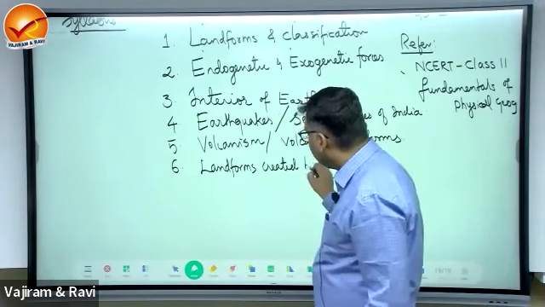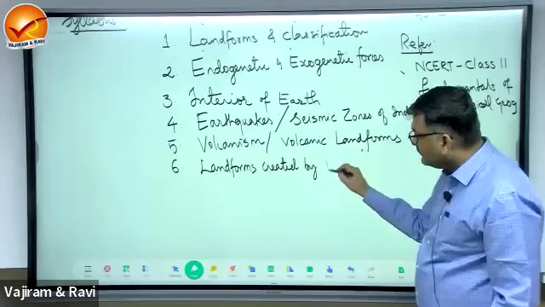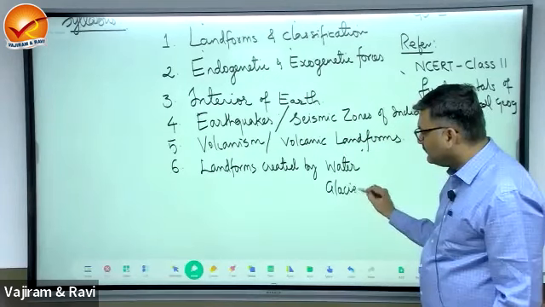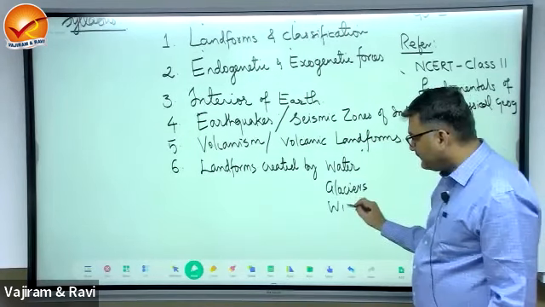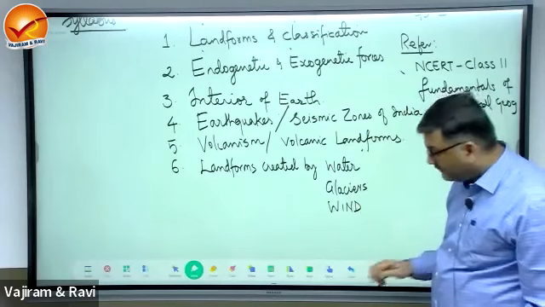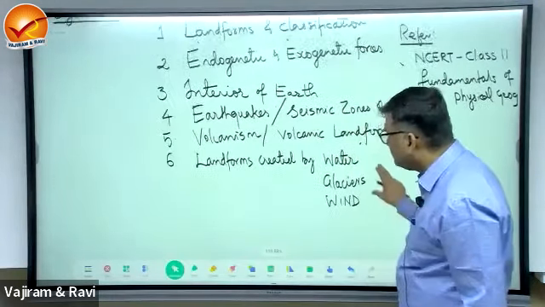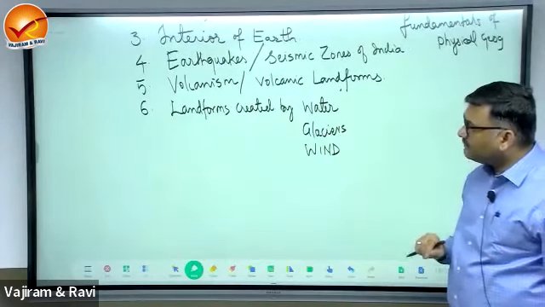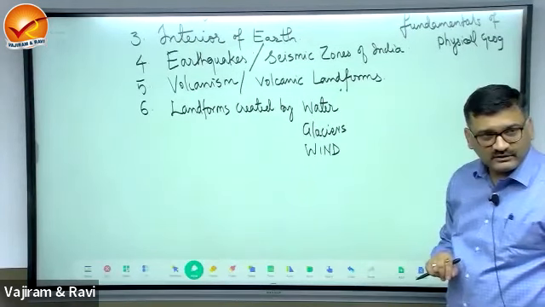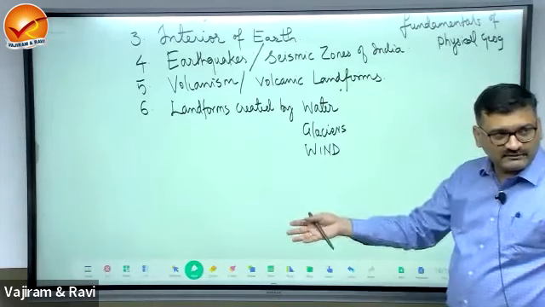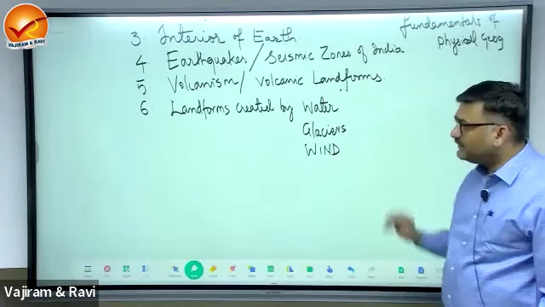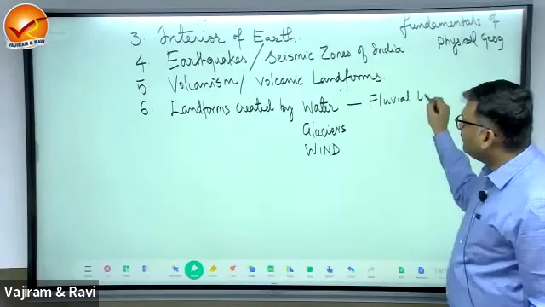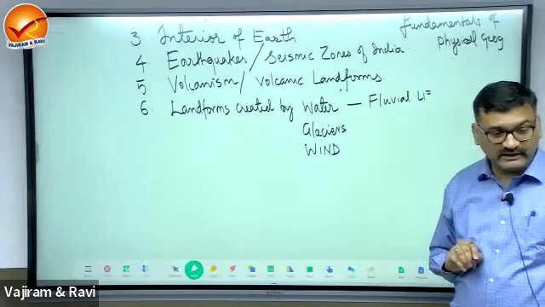created by water, glaciers, wind. Landforms created by water, glaciers and wind. Now what are these landforms? Are they by endo forces or exo forces? These are exo forces, meaning operating on the surface of the earth. So water, glacier and wind operating on the surface. These landforms are known as fluvial landform. Created by water is known as fluvial landform.